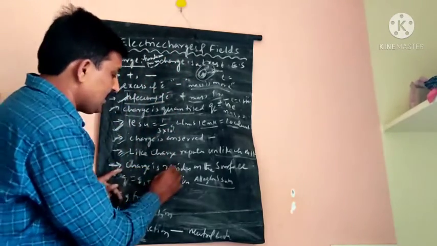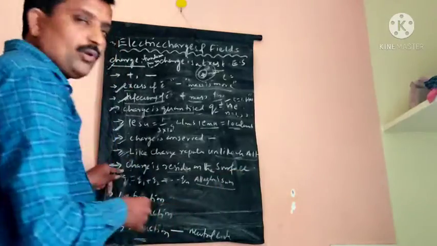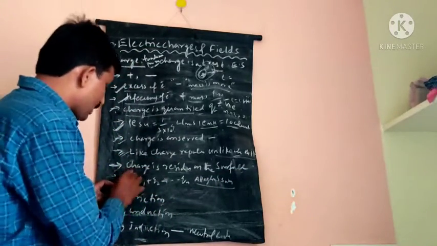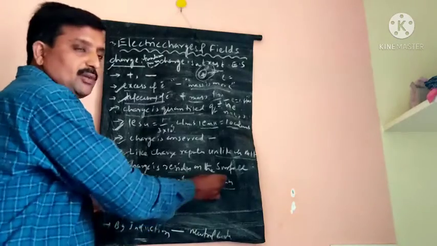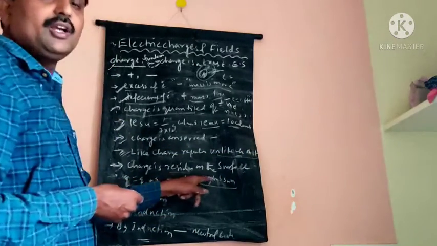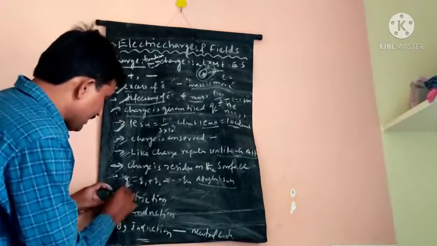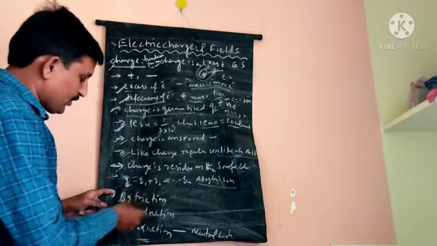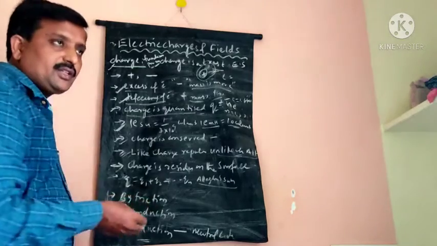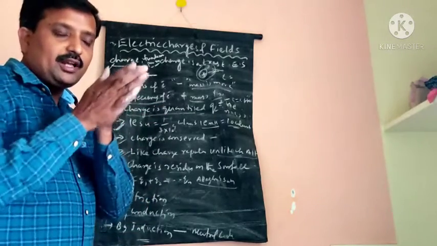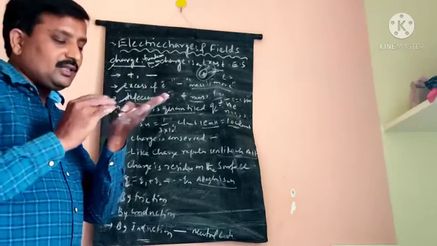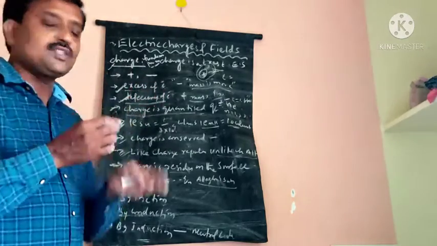The charge resides on the surface of the body. The charge is located on the surface of the body. So the total charge Q is the algebraic sum of individual charges. Q is equal to Q1 plus Q2 and so on up to Qn. The body is charged by three methods: by friction, by conduction and by induction. In the case of friction, if you take two bodies, they are rubbed with each other. So due to the friction, the charge is located on the surface of the body.